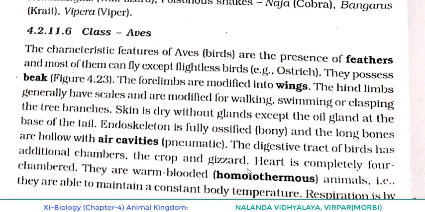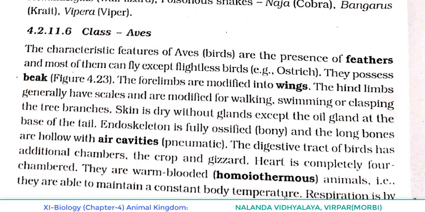So, the digestive tract of birds has additional chambers known as the crop and gizzard, and related to the heart, it's completely four-chambered. They are warm-blooded. The first time we are saying about warm-blooded animals. Till now we were telling that they are cold-blooded, poikilothermous, like that we were discussing. But in the case of birds, they are warm-blooded, and the scientific term for that is homeothermous. What is the scientific term? Homeothermous animals. That is, they are able to maintain a constant body temperature.